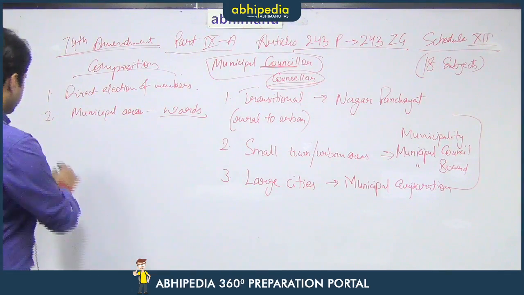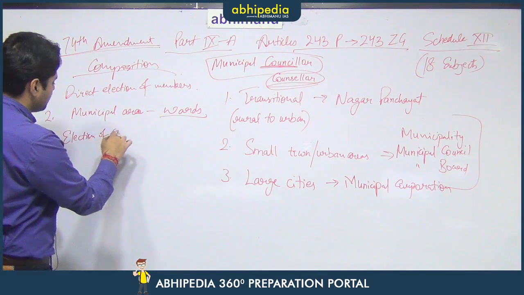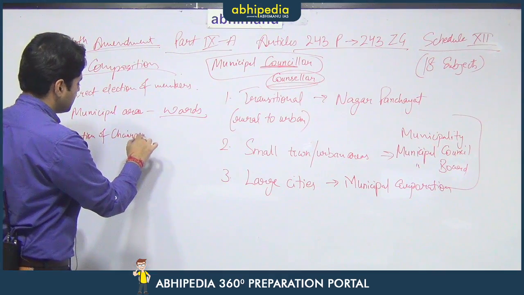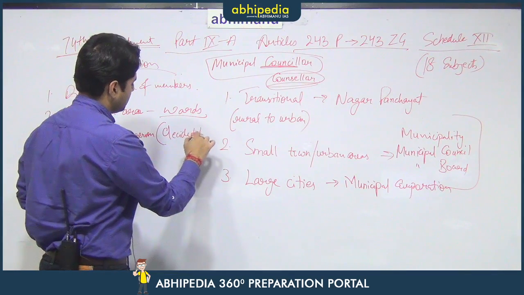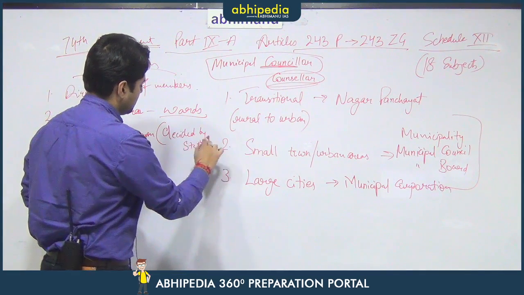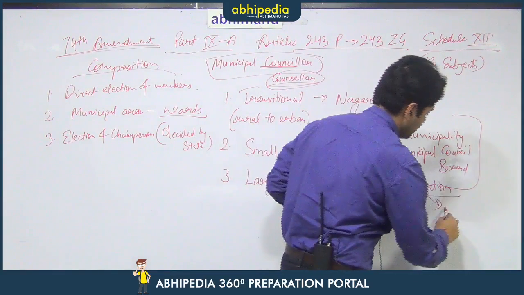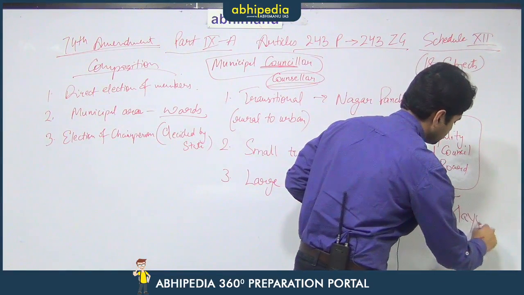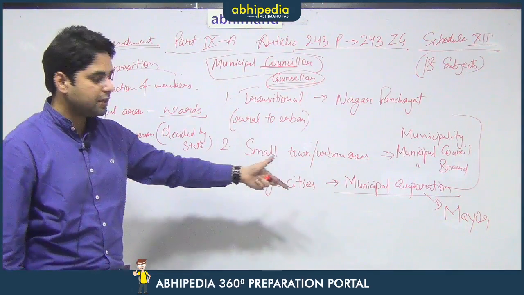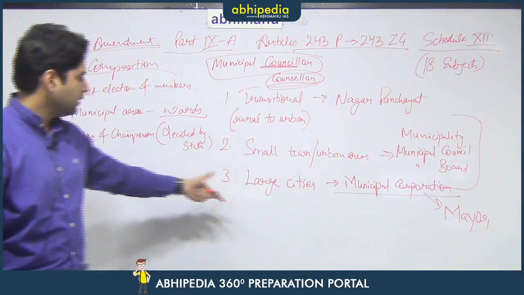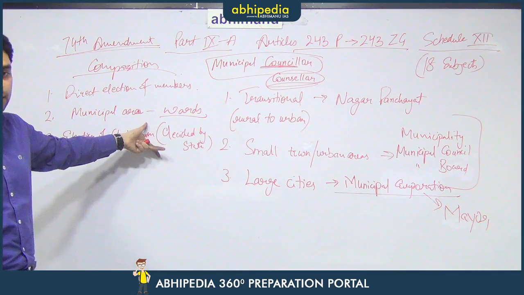As far as the election of their chairperson is concerned, it is decided by the state. Usually, the chairman of a municipal corporation is known as mayor, but how the mayor is to be decided or appointed is decided by the state legislature.